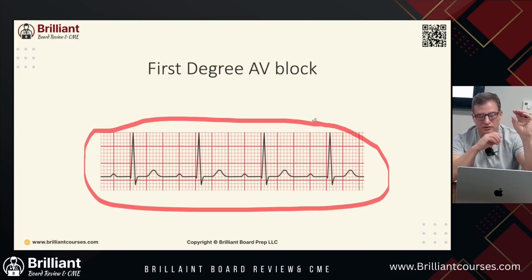So it's atrial ventricle one-to-one. It goes through the atrium, goes to the ventricle. It's preserved, meaning it goes through. It's just a delay. It's like your slow cousin, okay? So it's just like your slow cousin.